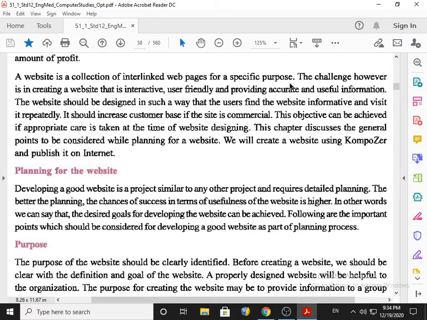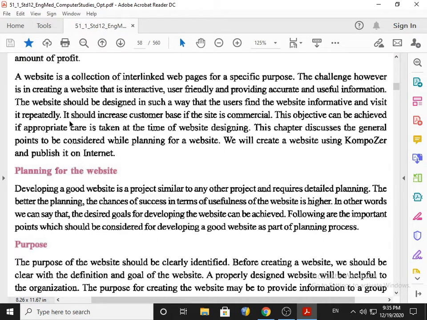The website should be designed in such a way that the user finds the website informative and visits it repeatedly. So you have to design the website in a way that people visit it again and again, which will increase the popularity of your website. It should increase the customer base.